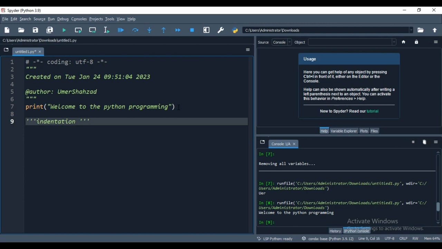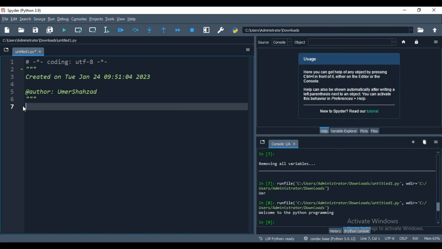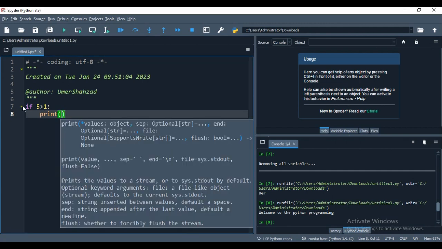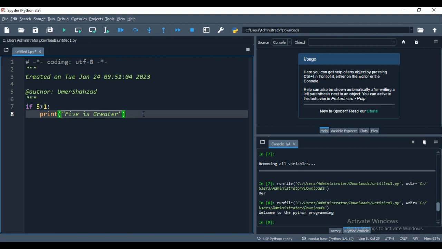So Python uses indentation to indicate a block of code. Let's say, I am solving a program for you. You see, I am saying if 5 is greater than 1, then you just have to print 5 is greater. So this is what I have written, but as you see, this is indented. How is this indented? Because